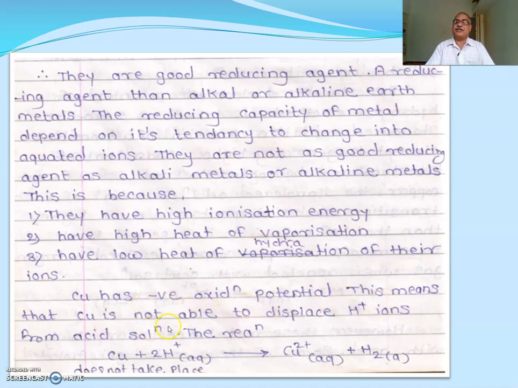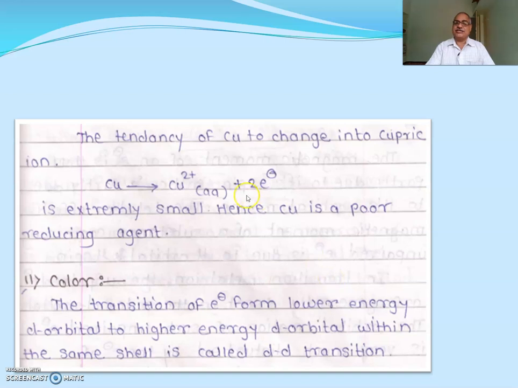This means copper is not able to displace the H plus ions from acid solution. The reaction is: copper reacts with 2 H plus ions aqueous in acid solution, giving the copper 2 plus ion plus H2 gas. The tendency of copper to change into the cupric ion is extremely small. Hence, copper is a poor reducing agent.